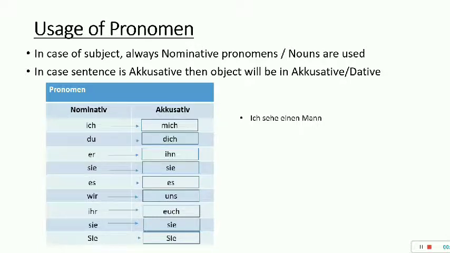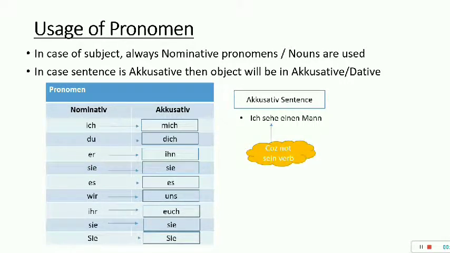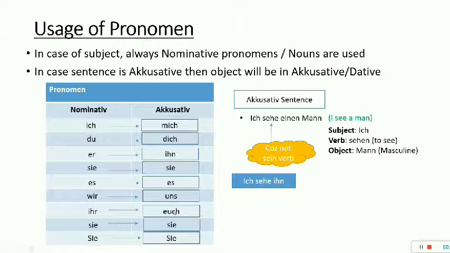Moving on, like an example, ich sehe einen Mann. Over here, what is the subject? The subject is ich, sehen is a verb, and einen Mann is an object. Obviously this is an accusative sentence because the verb is not a sein verb. This sentence means I see a man. But instead of man, if I want to say I see him, how should I write? I will write ich sehe ihn.